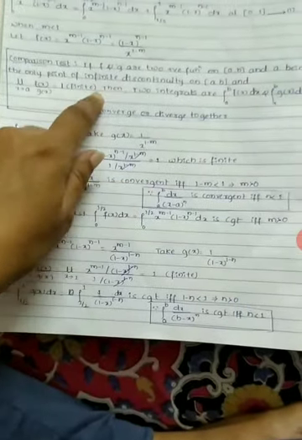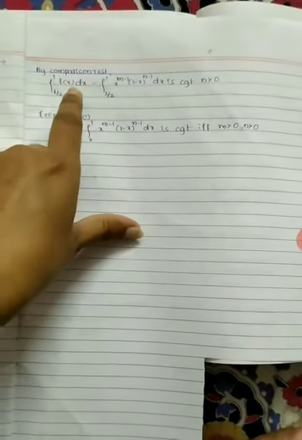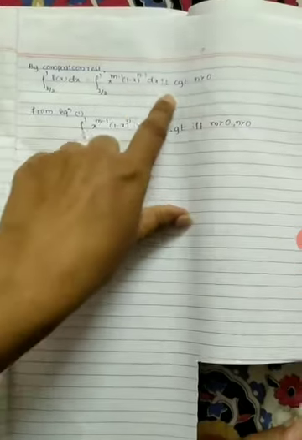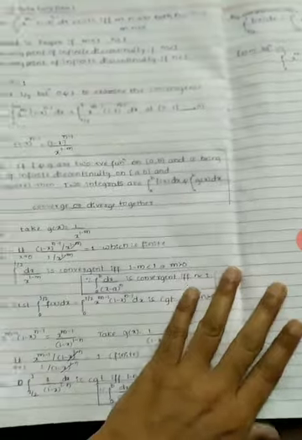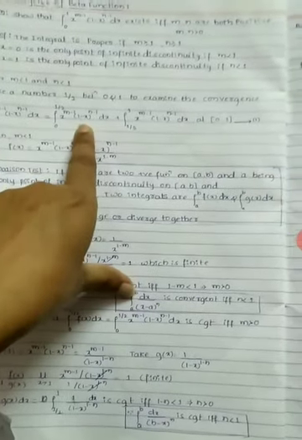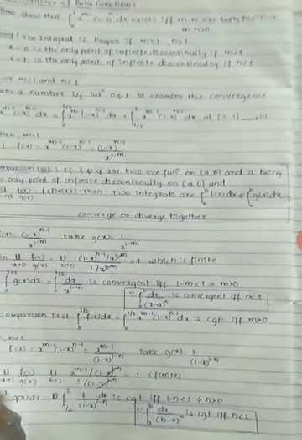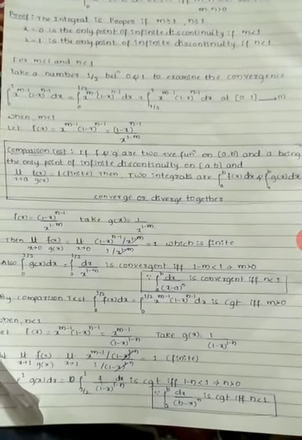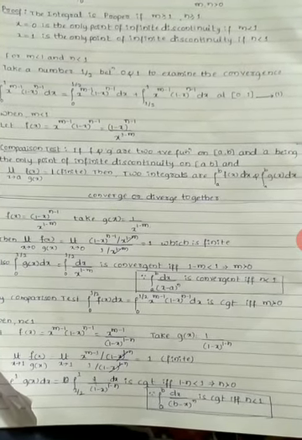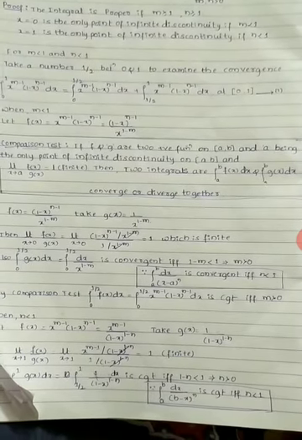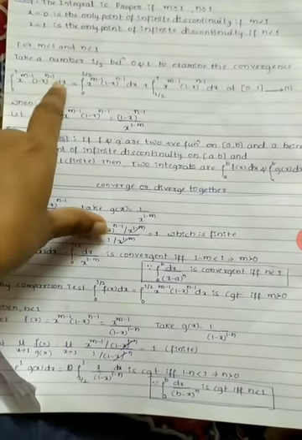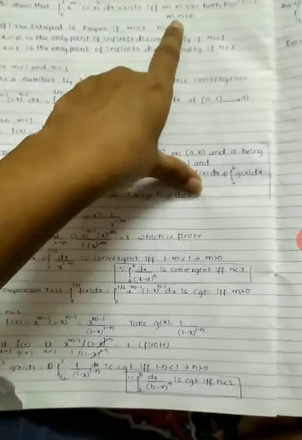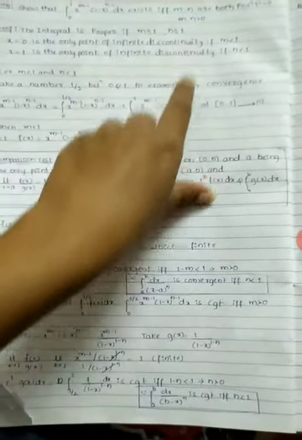Once again, by the comparison test, the integral from 1/2 to 1 of f(x) dx is convergent if n is strictly greater than 0. From equation 1, m strictly greater than 0 gives that the first part is convergent, and n strictly greater than 0 gives that the second part is convergent. Adding both, we get that the integral from 0 to 1 of x^(m-1)(1-x)^(n-1) dx is convergent if and only if m and n are strictly greater than 0. So this is the proof.